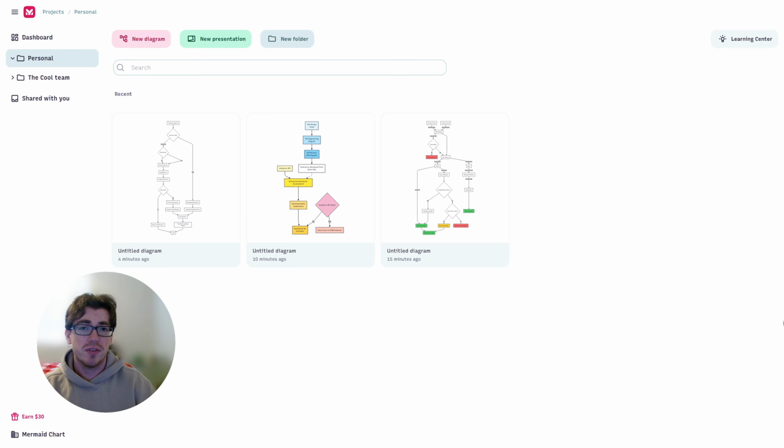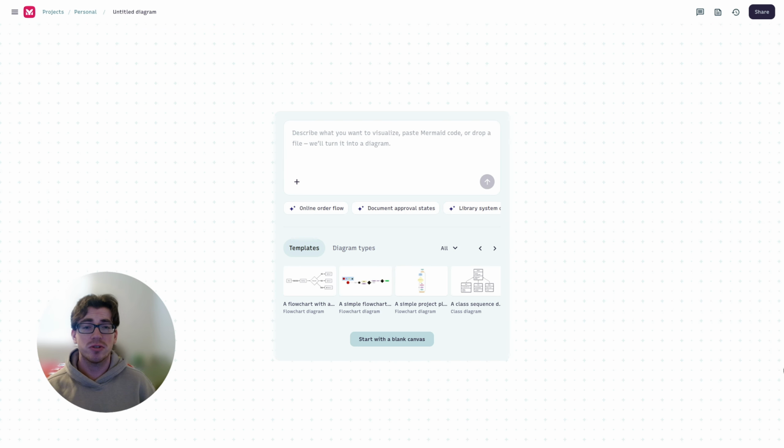These were three very different meetings: architecture planning, roadmap discussions, and requirements discovery, but the idea is the same. If you can explain something out loud, Mermaid AI can help turn it into a diagram. If your work starts with conversations, transcripts, or notes, try dropping them into Mermaid AI and see what it creates.